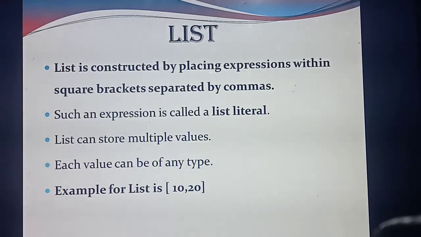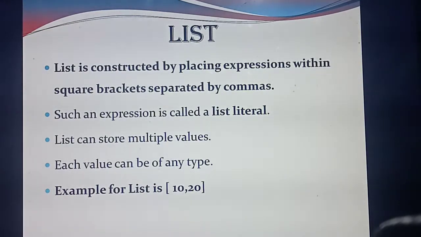So this is the definition of list. See the definition: a list is constructed by placing expressions within square brackets, separated by commas. That's the definition, so please don't skip even a single word in the definition. If you skip a single word, you will lose marks. So what do you mean by list?